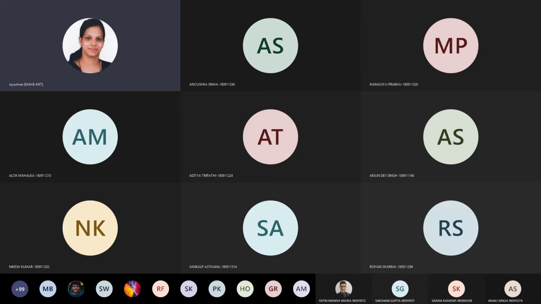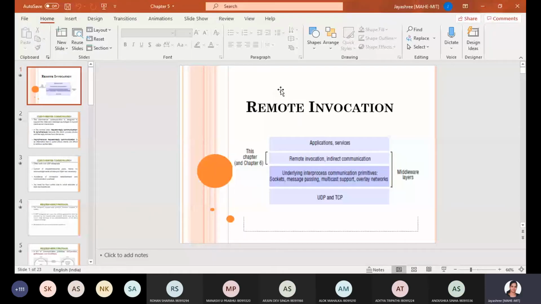The next chapter is remote invocation and distributed objects. So, what do you mean by remote invocation? What are distributed objects? How are all these things, like remote invocation, happening in distributed systems? What are the pointers? What are the references which have been sent? Everything will be discussed in this particular chapter.